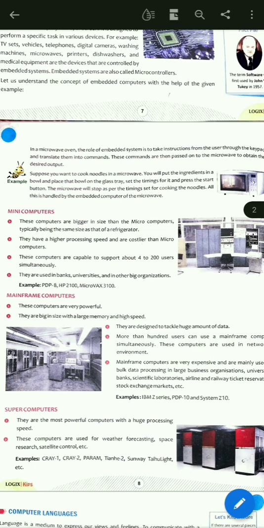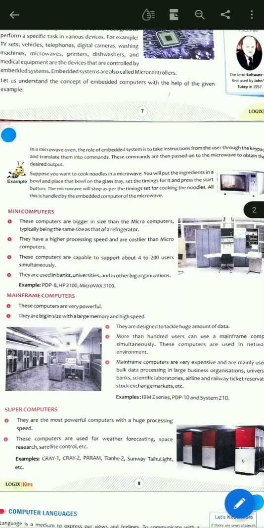Okay students, earlier we have studied about the microcomputers, which are like desktop, laptop, palmtop, handheld devices, smartphones. So the size of mini computers is bigger than the size of the microcomputers. Okay friends, and the size of these computers is the same as that of a fridge, or refrigerator.